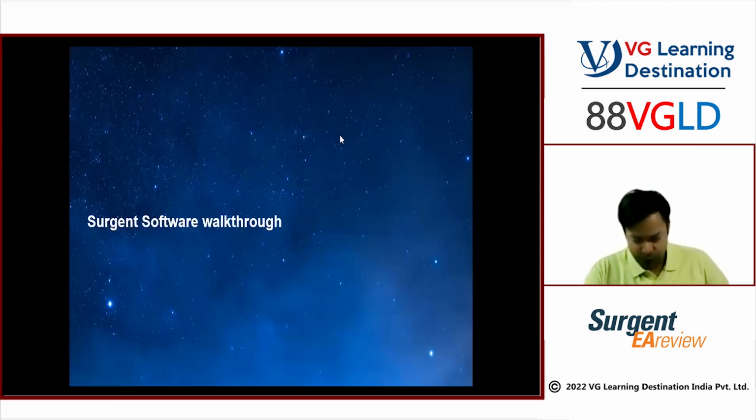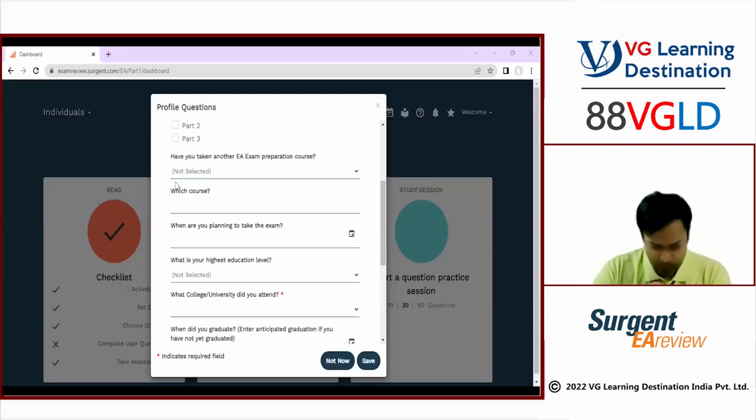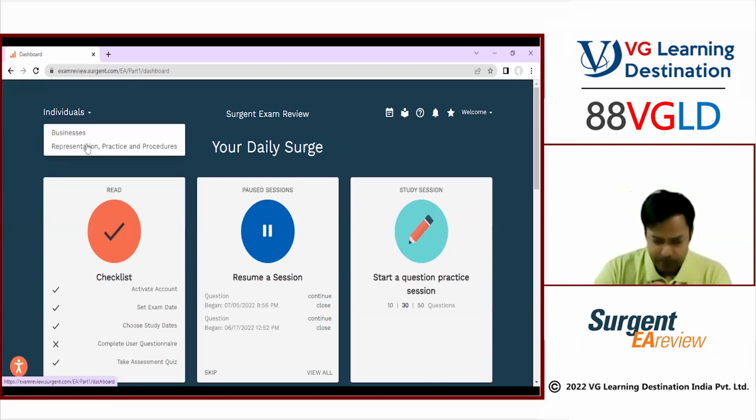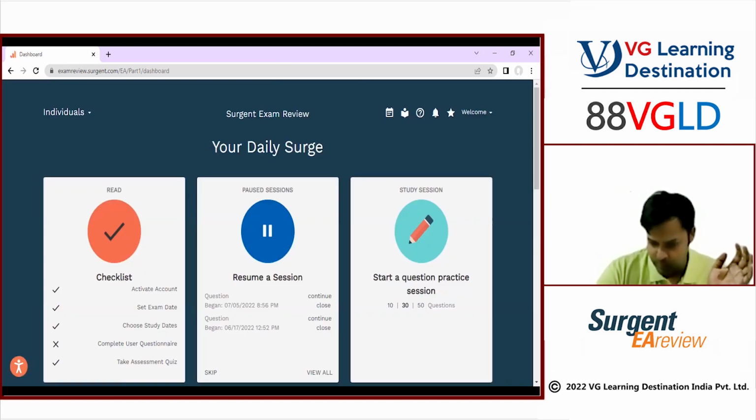Okay, before I move on, let's walk through the Sergeant software itself. Have you got your login? The moment you log in, your screen would not be like this, because I have already added all the 3 parts. You have to add all the 3 parts once. Once you add, your screen is going to look exactly like this.